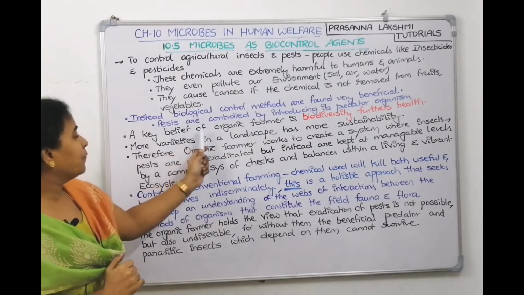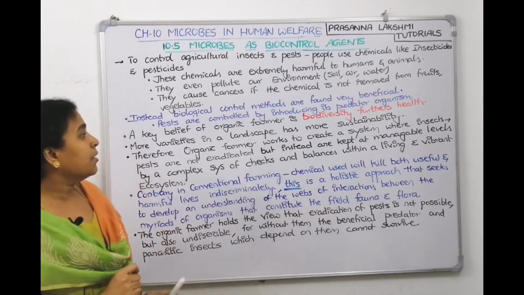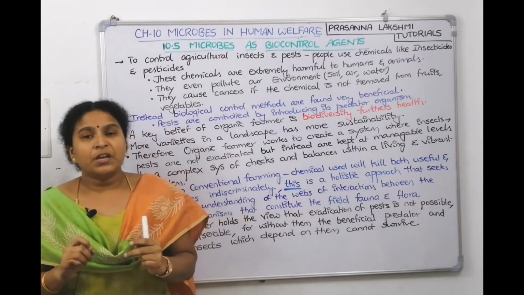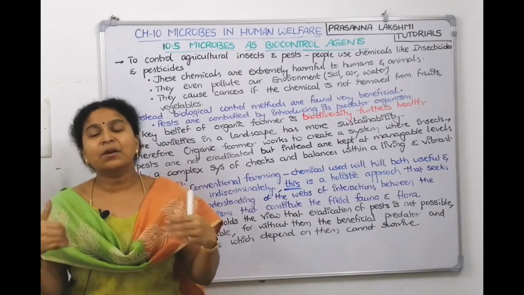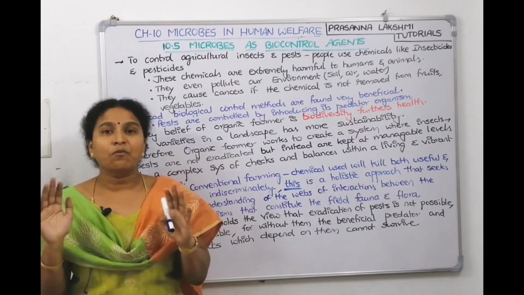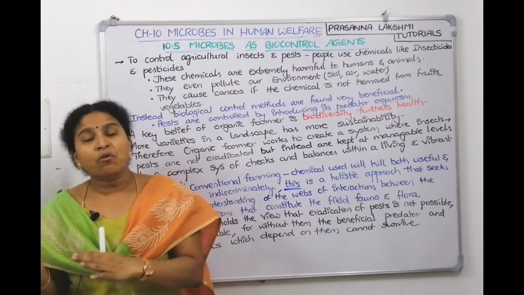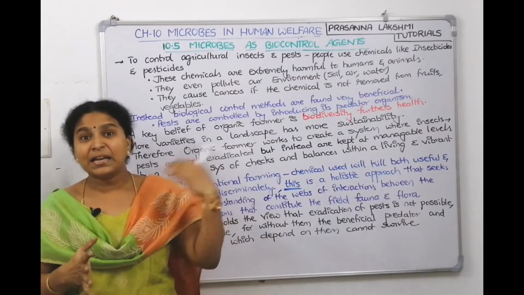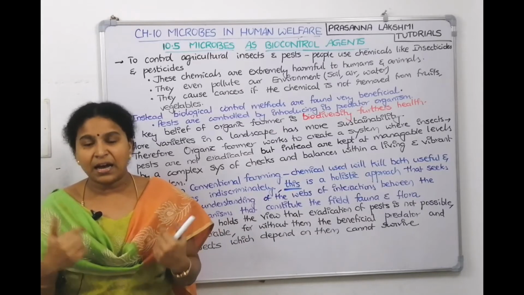Now, a key belief of an organic farmer is that biodiversity furthers health. So, we should not kill all the insects indiscriminately. We have to leave the biodiversity, we have to maintain the biodiversity, we have to maintain the variety. The more the variety, the more the diversity. The more the diversity, the more we are healthy. Not directly, but indirectly we are healthy. If our surrounding is healthy, then we are healthy.